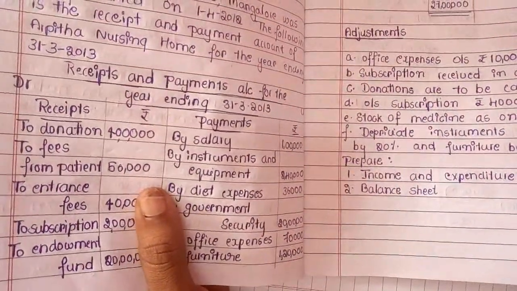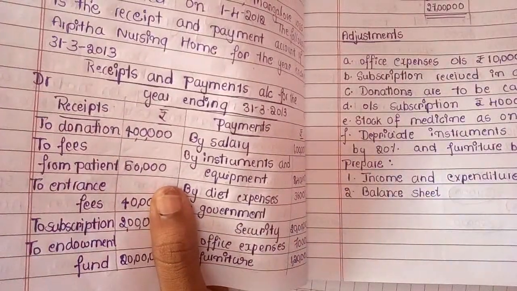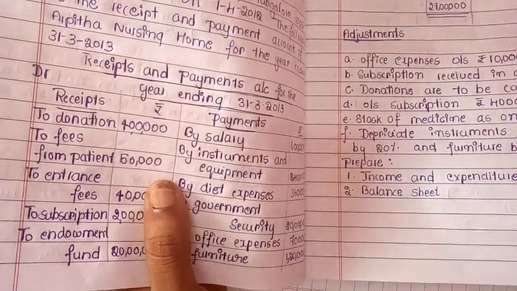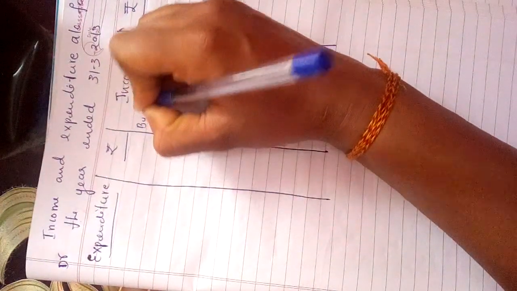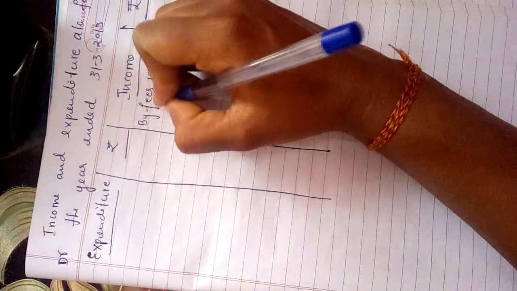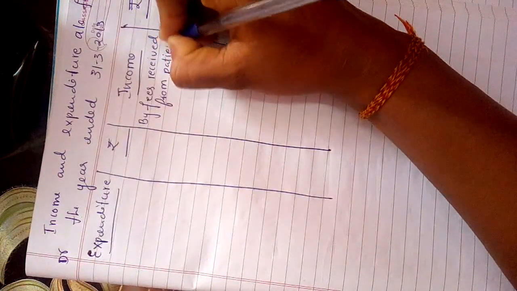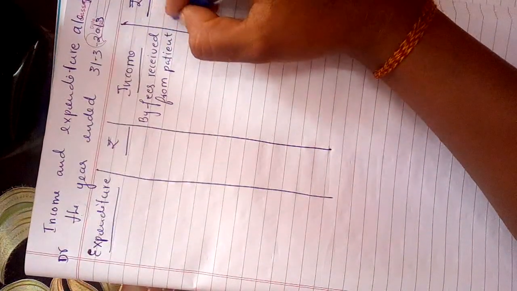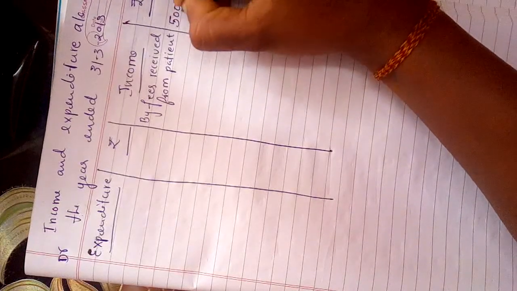So donation is a capital item and should not be recorded. Then the fees received from patients, which is an income. Write down fees received from patients amounting to rupees 50,000. So this one is over now.